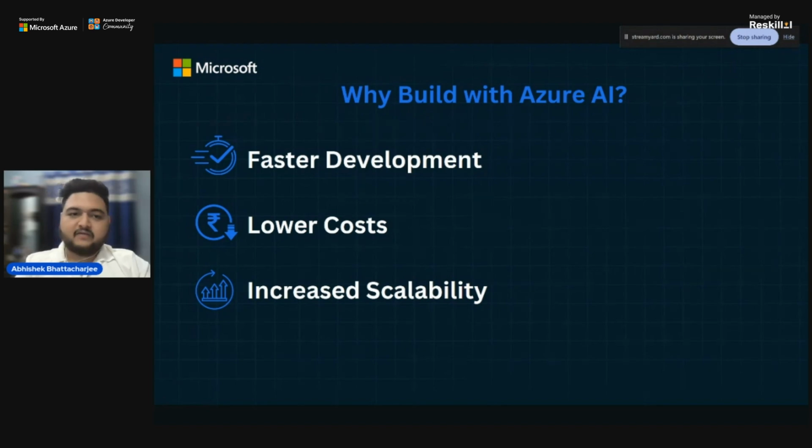The first one is faster development. Faster development means without having prior knowledge of any tech stack, without having the need to build your machine learning model from scratch, to train it, to test it.